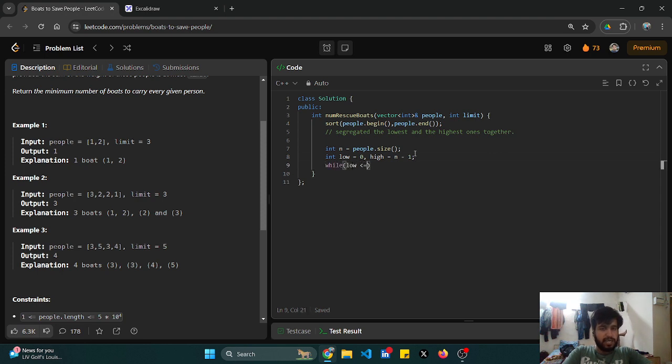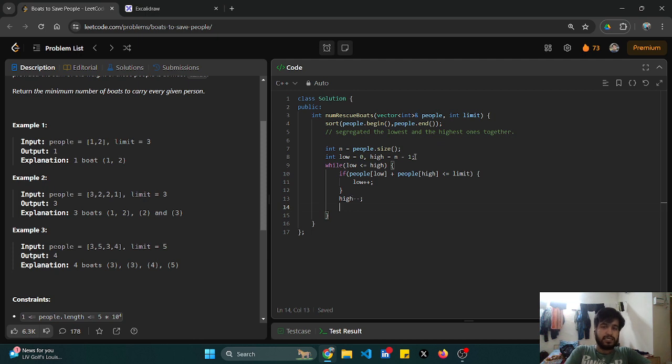Till what point will I continue? Yes, till my low pointer is less than or equal to my high pointer. I'll check for the scenario: if a low person can be combined with the high weight person, and if that is less than or equal to my limit, I'll simply increase my low pointer also. Basically, I'll tell the guide to move one step ahead, because I'm sending that low person in the boat with a healthy person. Okay, so the low pointer would also increase and my high pointer would also decrease, because the healthy person is already going.